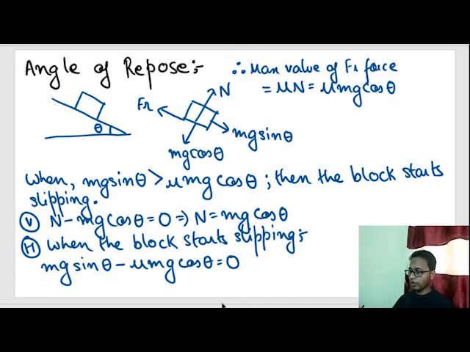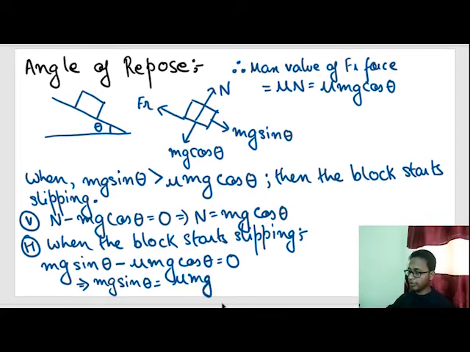Now let's solve this equation. mg sine theta equals mu mg cos theta, taking mu mg cos theta to the right hand side. Now this mg and this mg get cancelled. If you take this cos theta to the left hand side, we get tan theta is equal to mu.